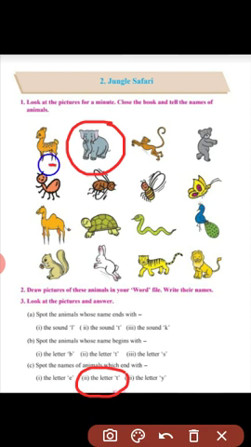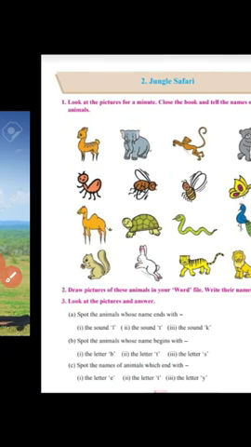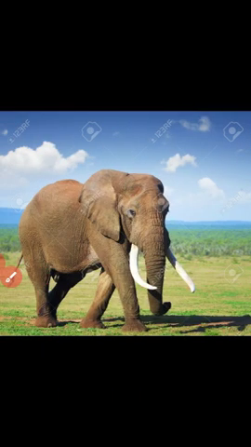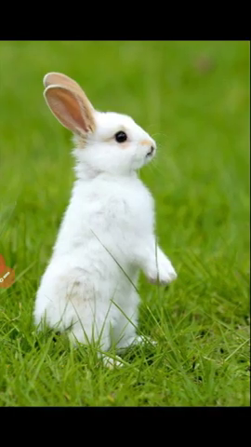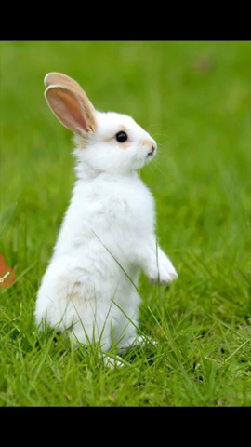Then A-N-T, ant, and R-A-B-B-I-T, rabbit. Elephant, ant, and rabbit are the names of animals which end with the letter T. Look at the picture of an elephant, an ant, and a rabbit.